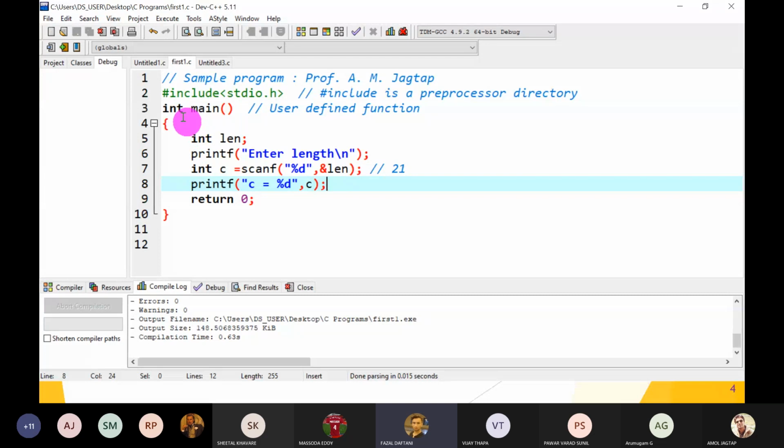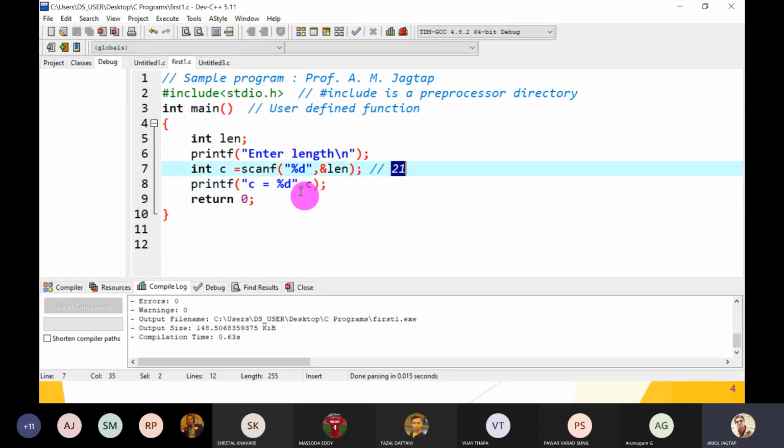Sir, 21. C is equal to 21. Yes, any other output? So we know each and every functionality of each function. Yes, we know the scanf function is used for scanning the values from the user. If you run this program and at the time of scanning we enter the value 21, then what is the expected value? It is 21? No, it's written 1.